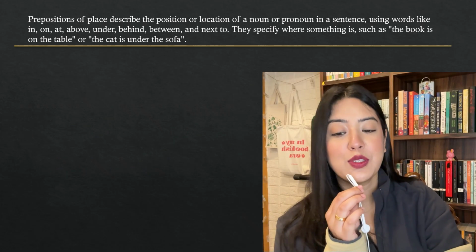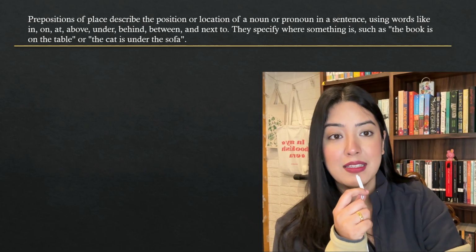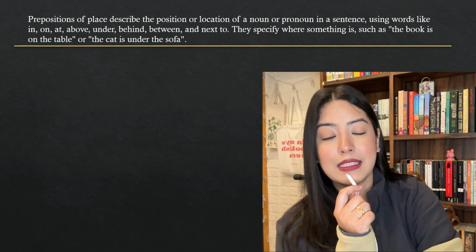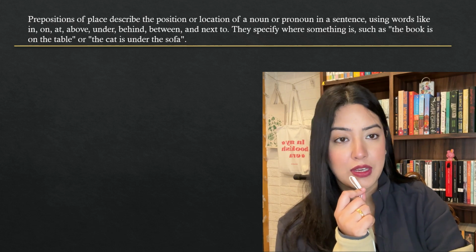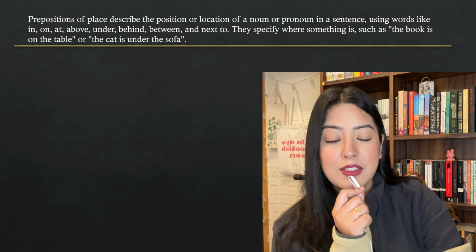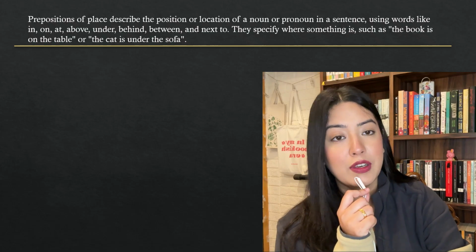Right at the get-go, we're going to look at the preposition of place and its definition. What does it exactly mean? If you just look at the screen, this is what is written: prepositions of place describe the position or location of a noun or pronoun.